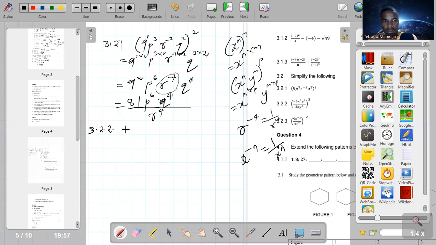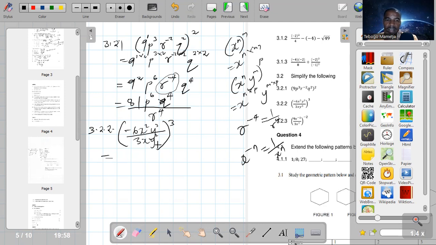3.2.2. So this one is -6x squared y cubed all over 3x y squared, all raised to 3.